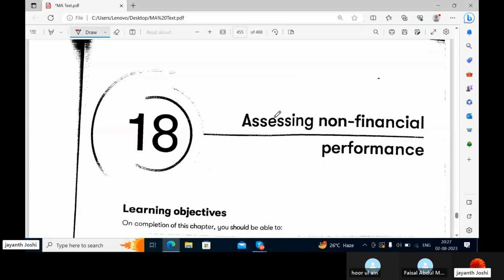So we are starting the topic assessing non-financial performance. You may be very well knowing about the financial performance of a company. If you want to know the financial performance of a company, you can know it if you check the SOPL of the company, that is, the statement of profit or loss. Fine.